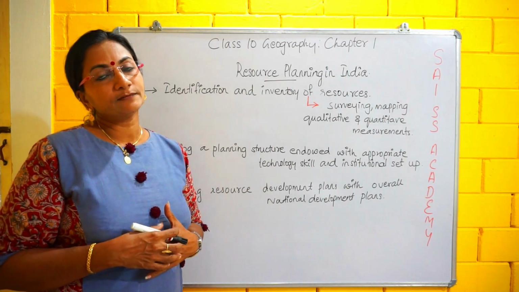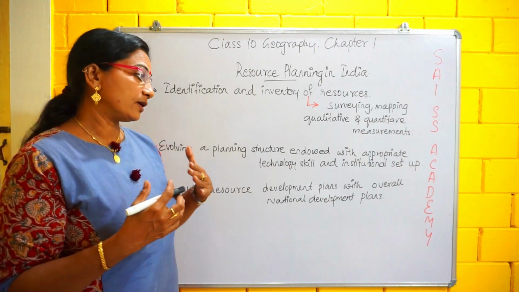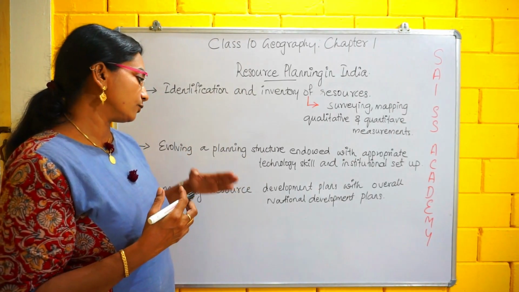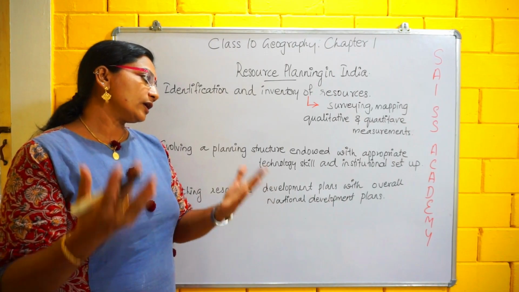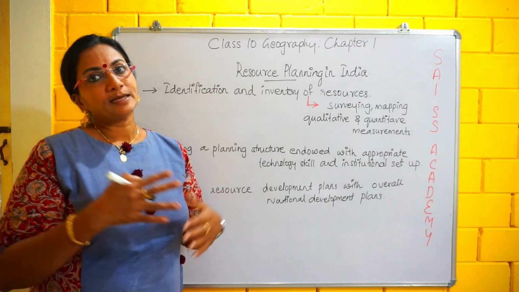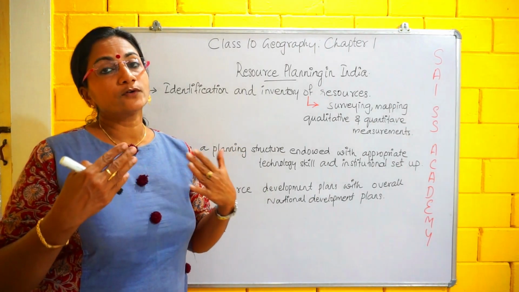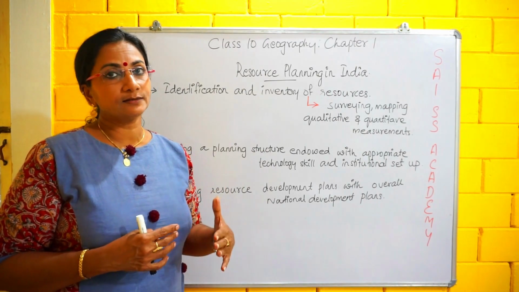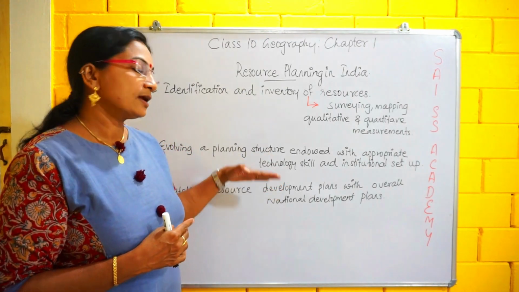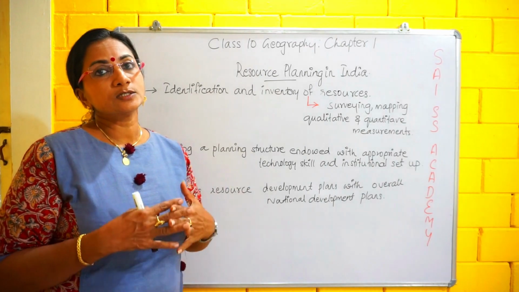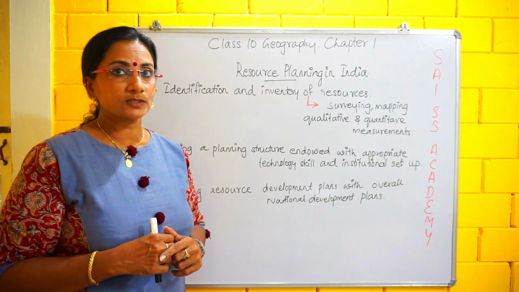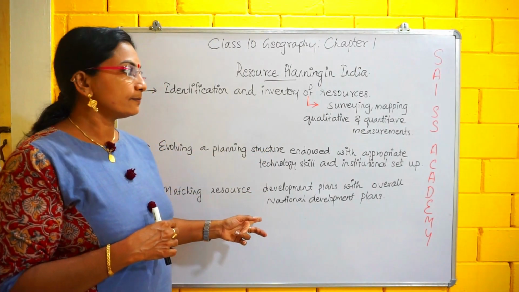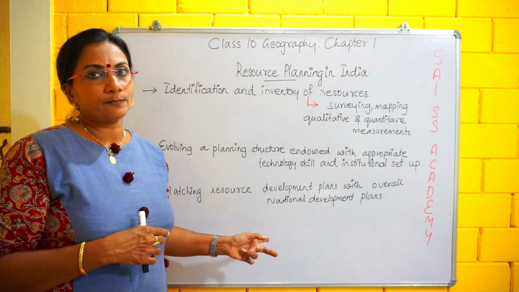And what is the third one? Matching the resource. Whatever the resources are, we have to match the resource development plans with the overall national development plans. That's the third one. Here comes a question, children. What are the 3 stages of the resource planning in India? You have to write these 3 points. I think you got these 3 points.